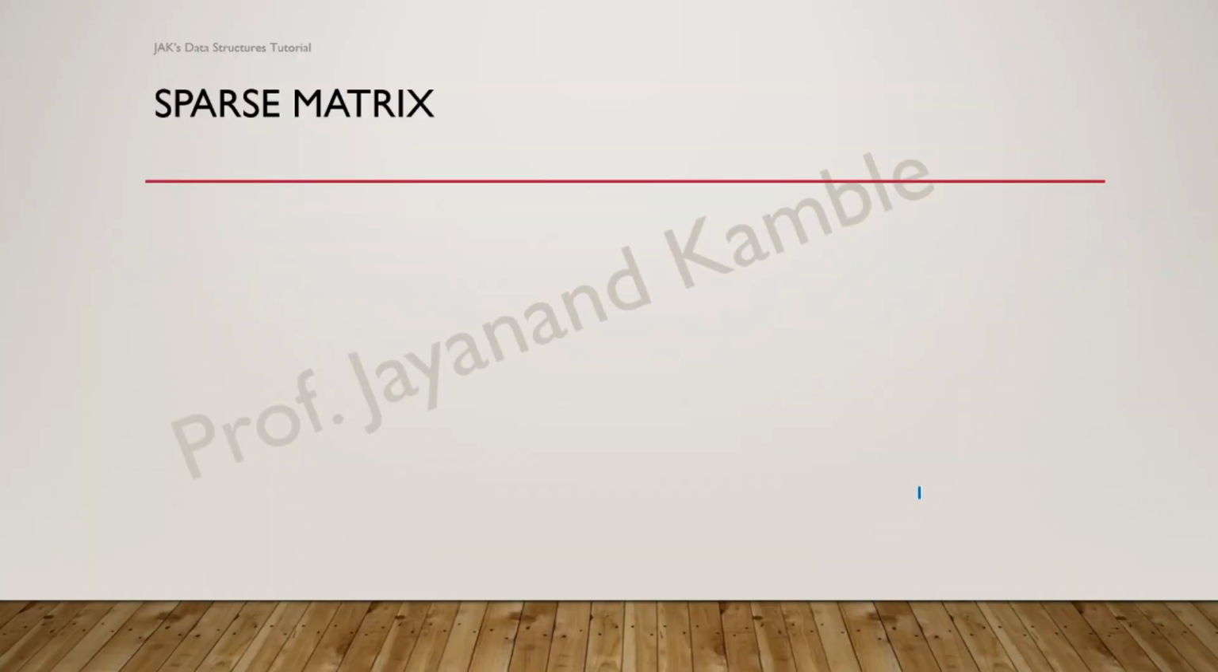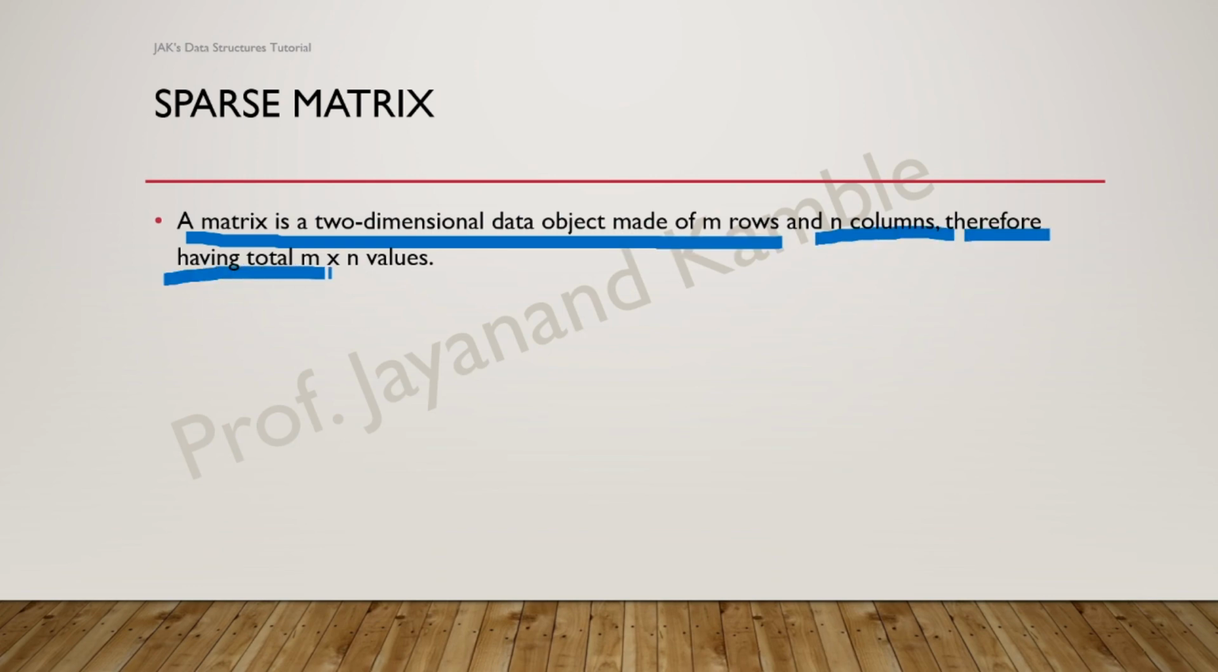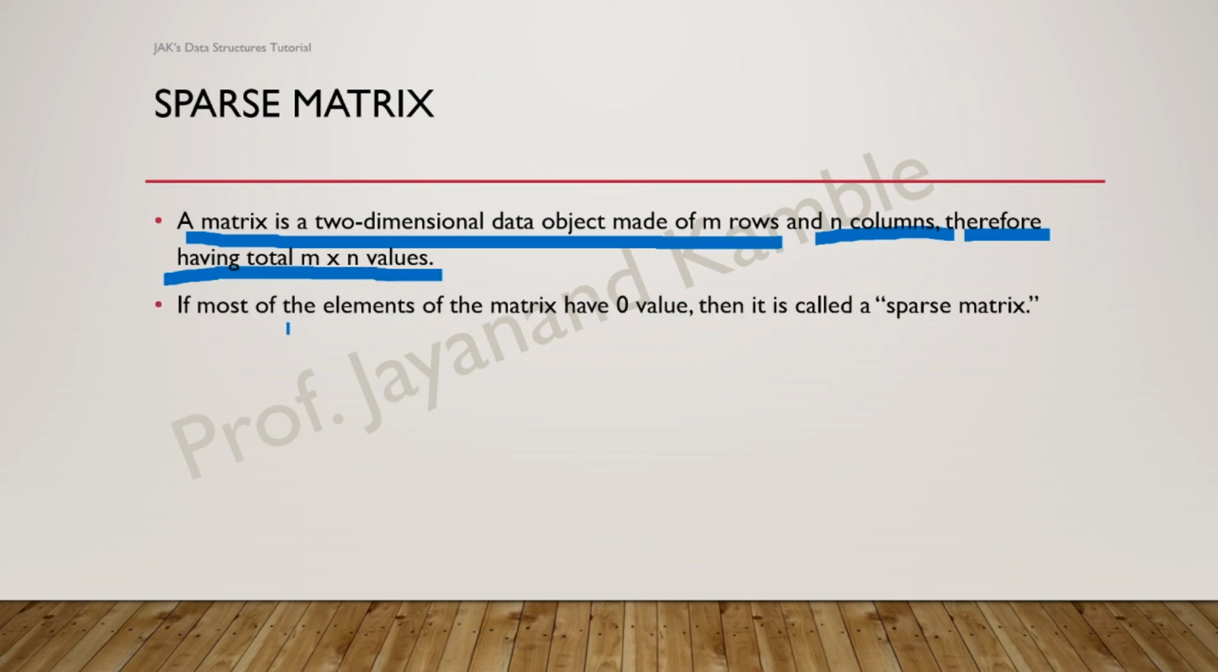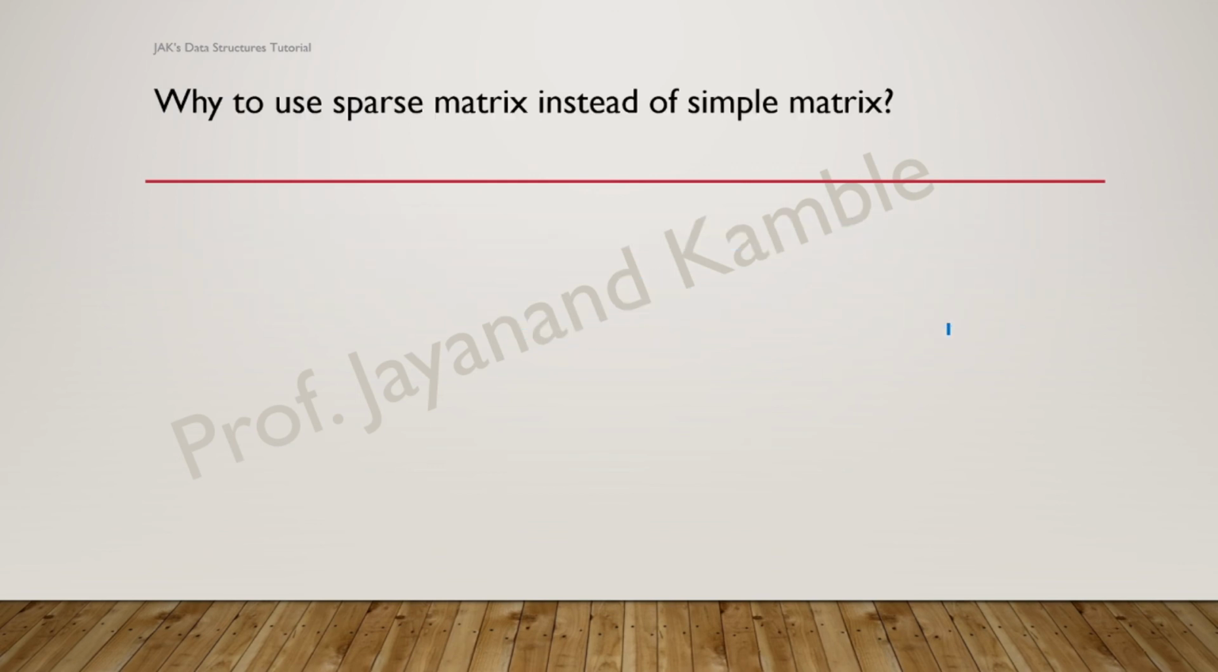Data structures, sparse matrix. What is a sparse matrix? A sparse matrix is a two-dimensional data object made up of m rows and n columns, therefore having total of m into n values. If most of the elements of the matrix have zero value, then it is called a sparse matrix. So the matrix has n by n values, and out of that, if we have more zero values in the matrix, we call it a sparse matrix.